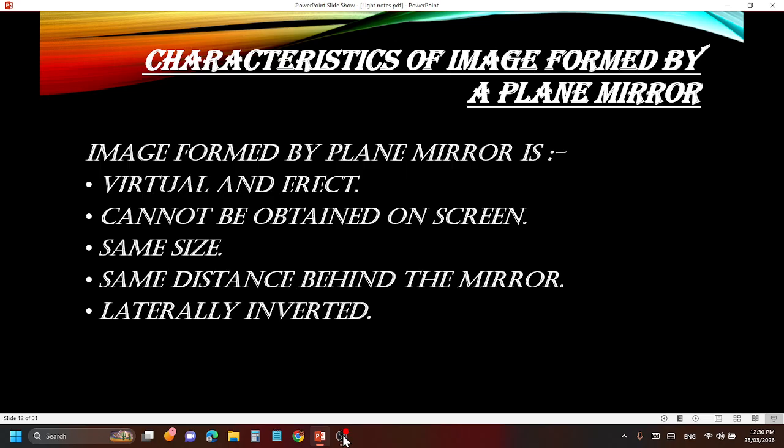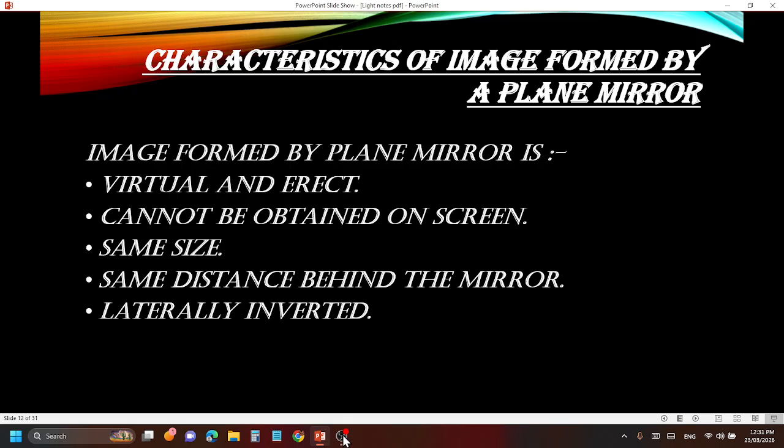A screen is a thing on which we can see the object. Now, a mirror doesn't require any screen because we are directly seeing the image in the mirror. If we cannot see it directly, then we need a screen to see where the object or the image is. So it cannot be obtained on the screen. If we keep a screen-like surface, the image still cannot be seen. And same size: this is an obvious thing, a plane mirror obviously forms the same size. If it formed a different size, then your mirror is, I guess, haunted. But it is the same size.